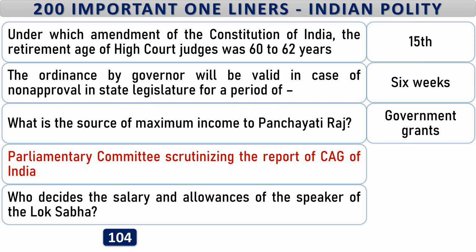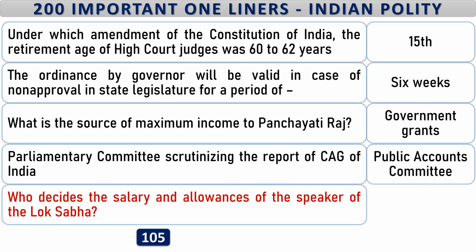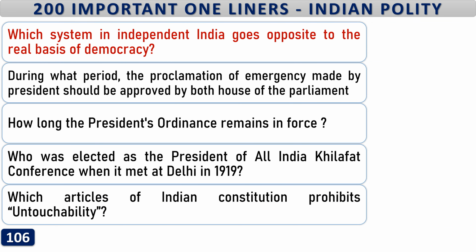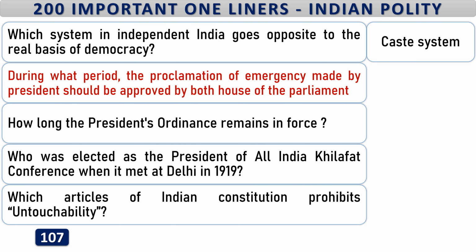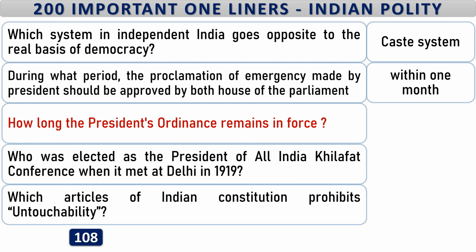Parliamentary committee scrutinizing the report of Controller and Auditor General of India is Public Accounts Committee. Who decides the salary and allowances of the Speaker of the Lok Sabha? Parliament. Which system in independent India goes opposite to the real basis of democracy? Caste system. During what period the proclamation of emergency made by President should be approved by both House of the Parliament? Within 1 month.